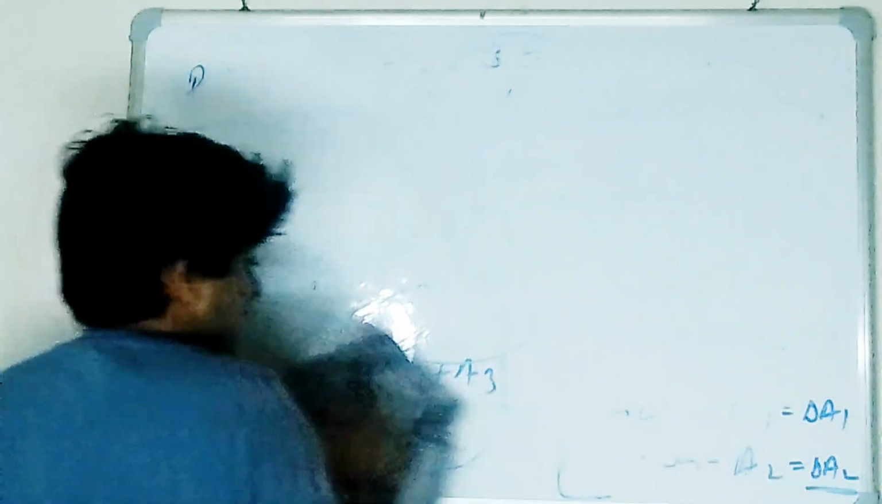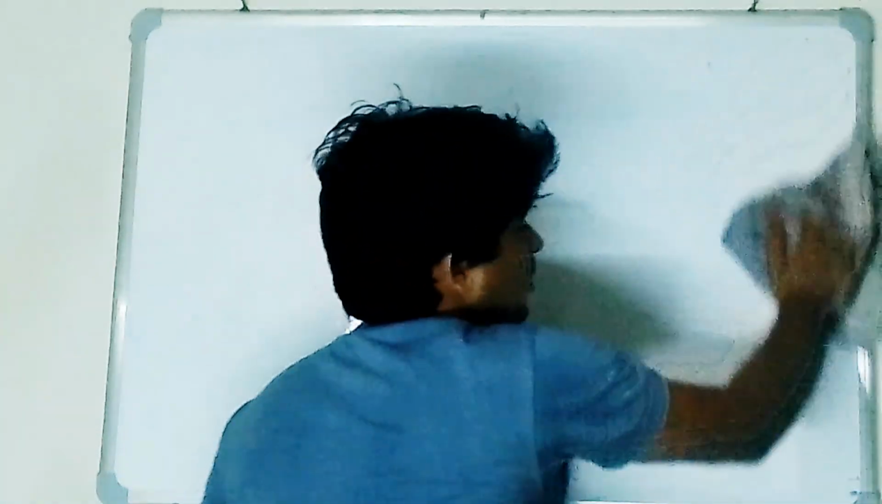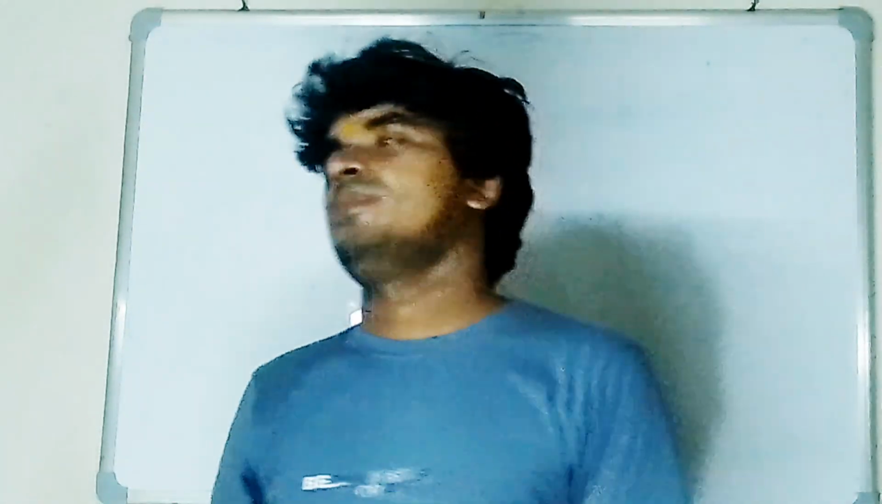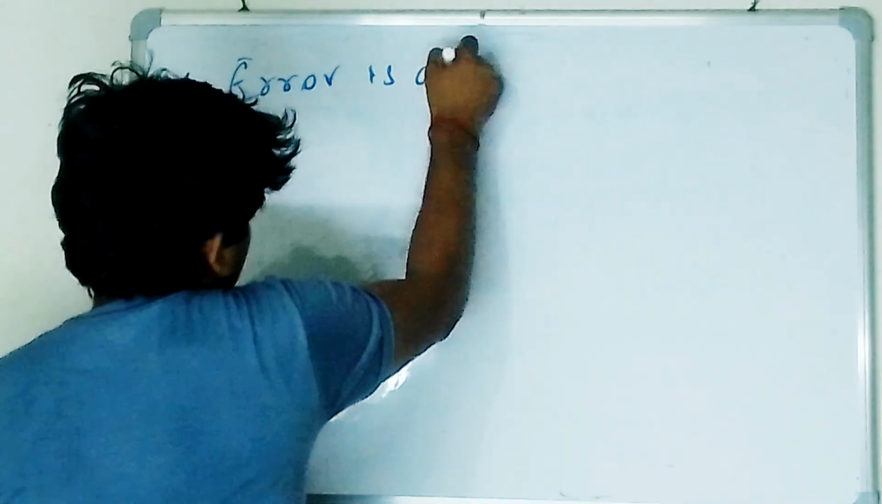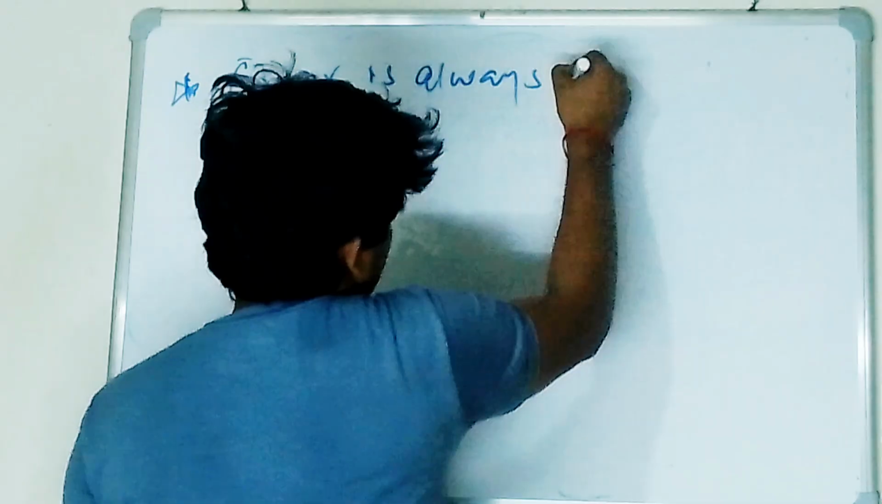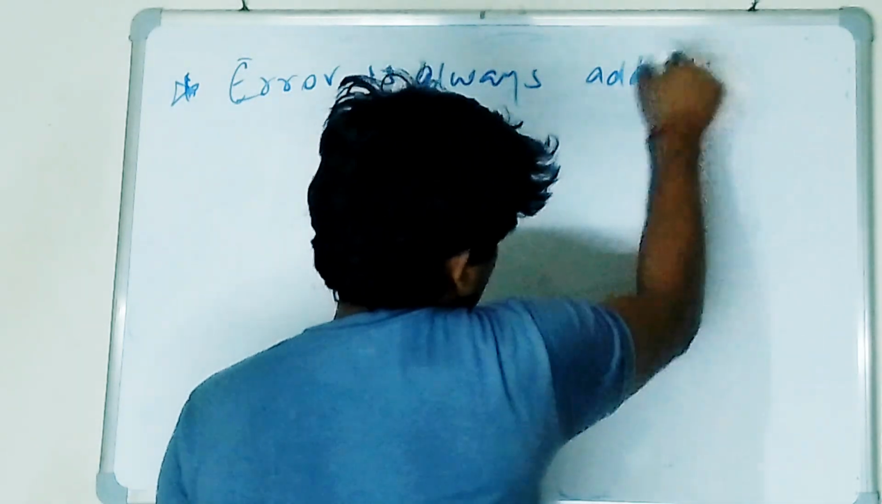So see, error, we always add error. We never subtract error. So error is always added. Take care of this thing in your brain, everybody, please. Is it clear to all of you? Error is always added. We never subtract error.